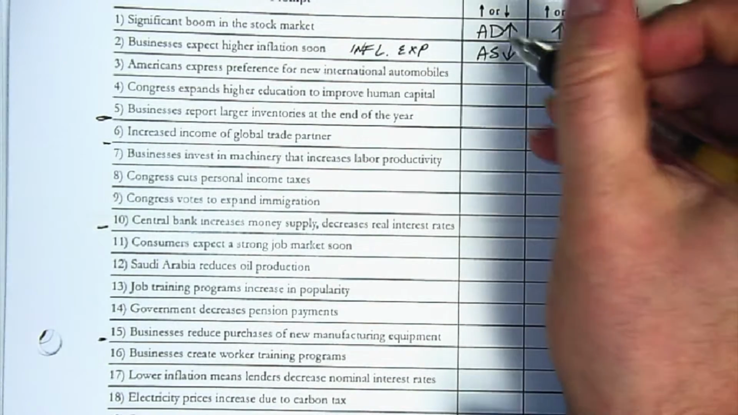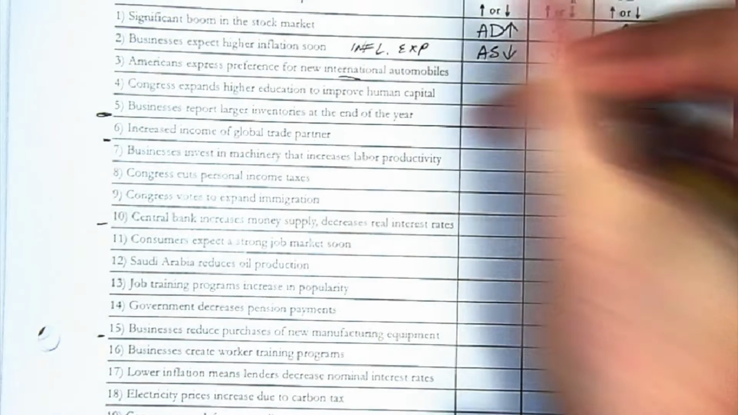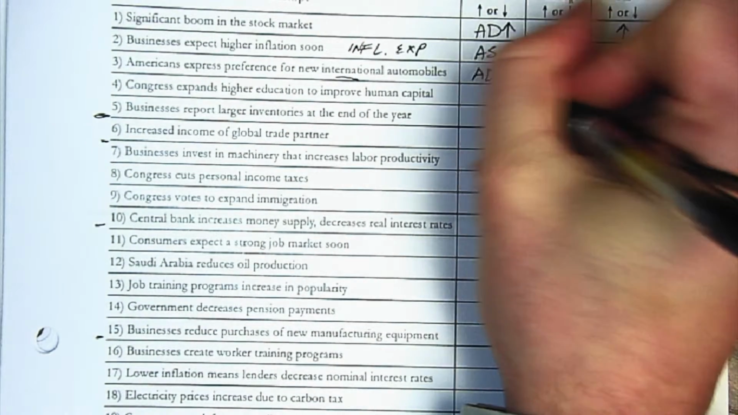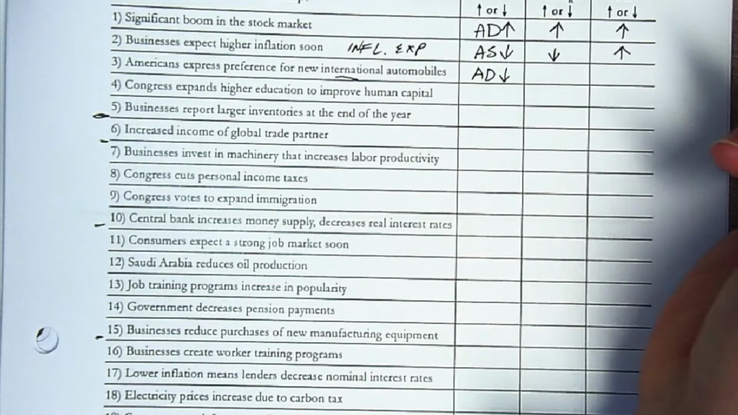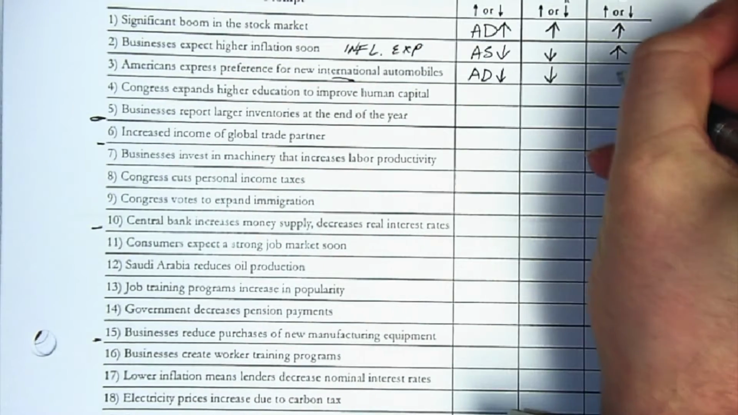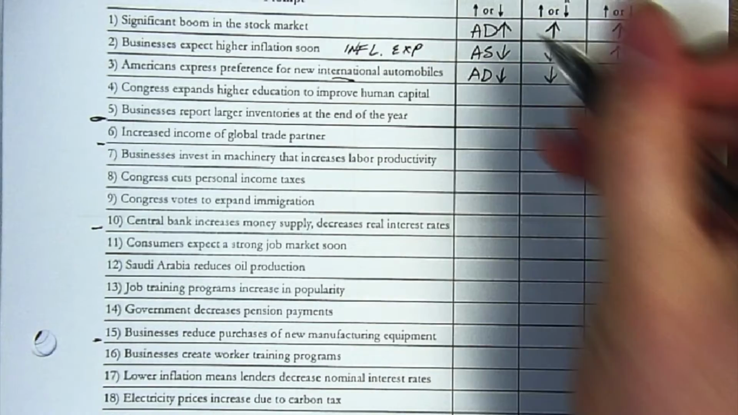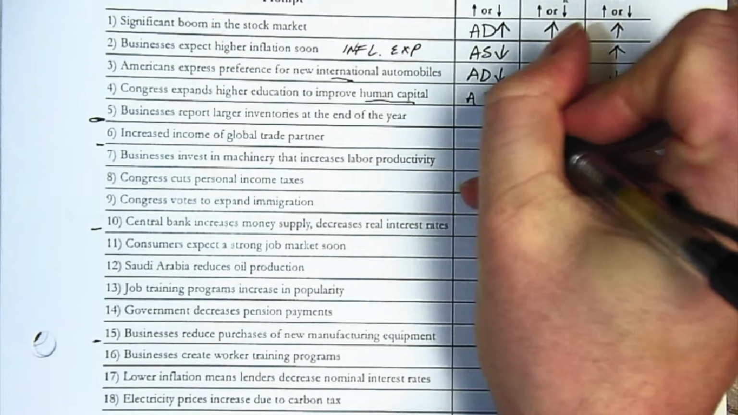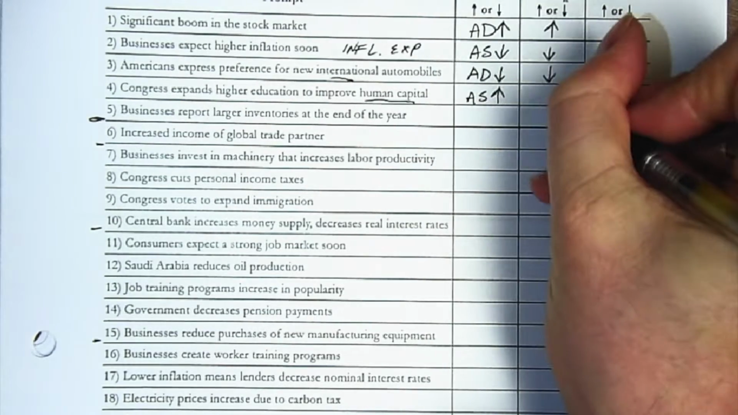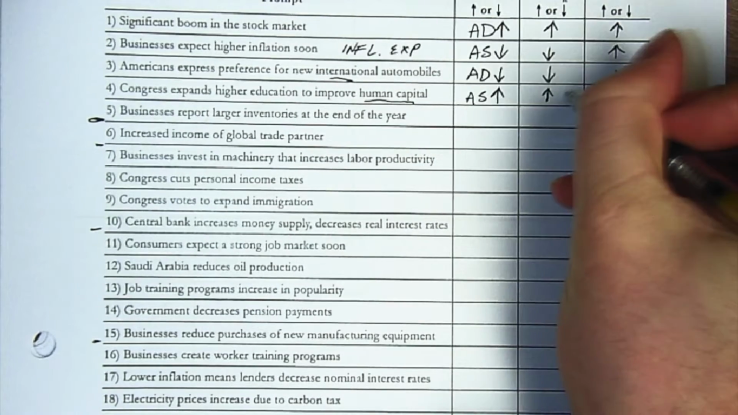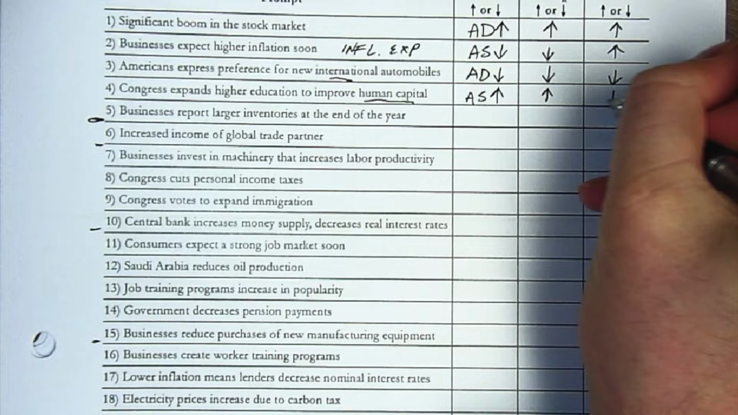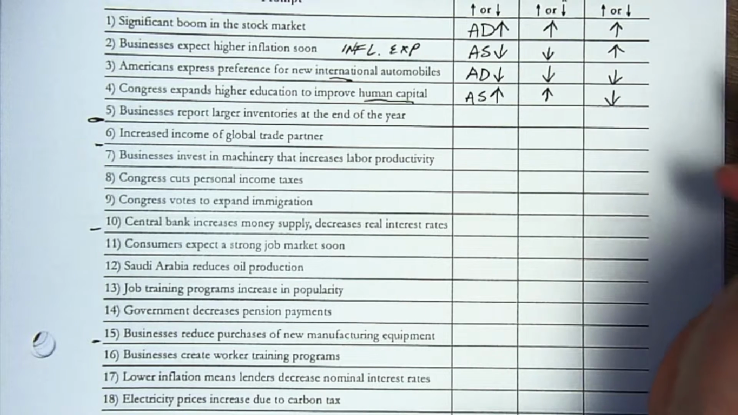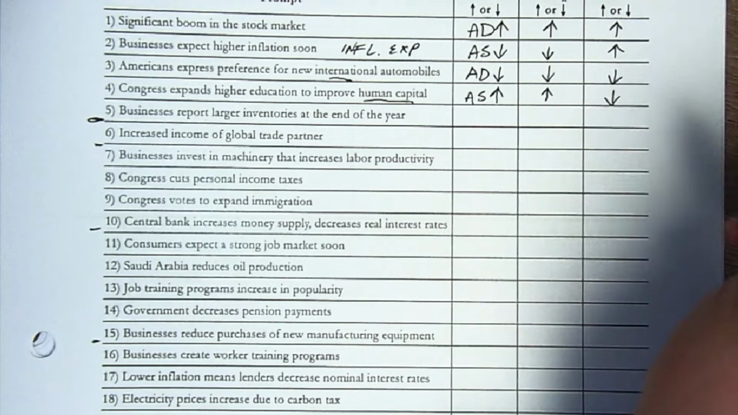Americans express a preference for new international cars. That's going to decrease aggregate demand because there's less net exports. So GDP goes down and price levels go down. Expands higher education to improve human capital. That's going to improve worker productivity. So AS goes up, supply goes up, so therefore output goes up, but price levels will go down because an SRAS shifting to the right would reduce price levels.